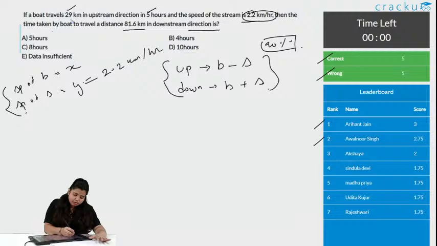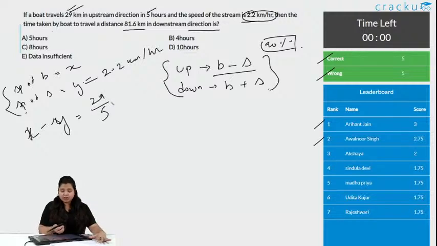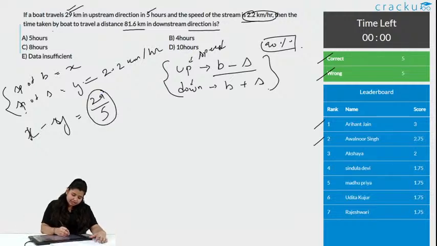The boat travels 29 km in the upstream direction, that means x minus y is equal to 29 by 5. Why am I doing 29 by 5? Because upstream and downstream are not directions, rather they are speeds. Whenever you equate things, they must have the same dimension, that means the units must be similar. You can't just add meter per second and meter, as the units are different. So this is distance by time, and distance by time is speed.